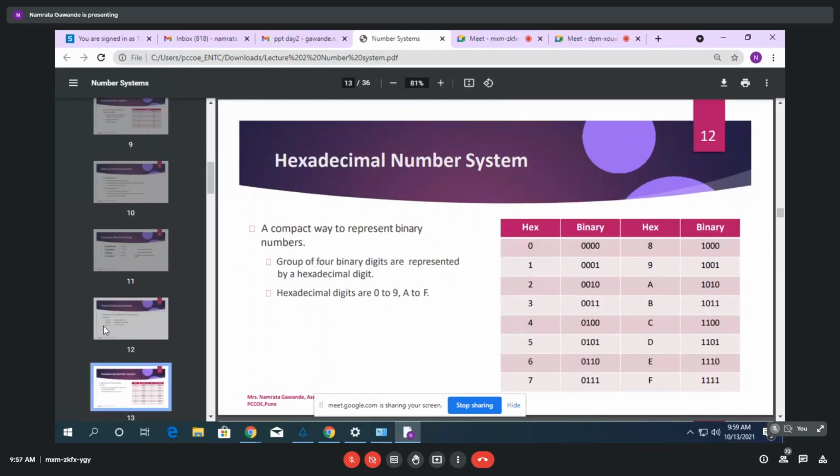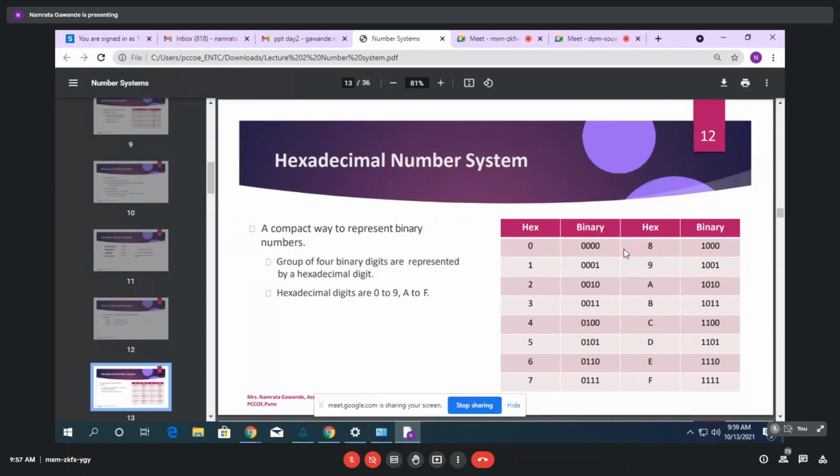Okay. Next, the hexadecimal number system. For the hexadecimal number system, it's the same as octal. Just here, the digits will be considered from 0 to 15. Hexa, as you know, represents 16. So how to represent it in terms of binary? Here you have to make a group of 4 binary digits. A group of 4 binary digits is represented by a hexadecimal digit.